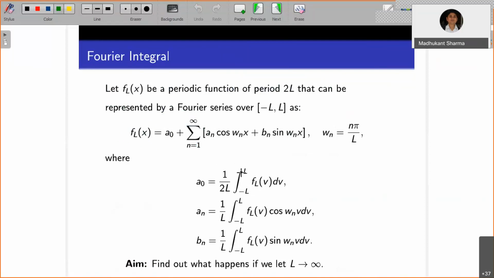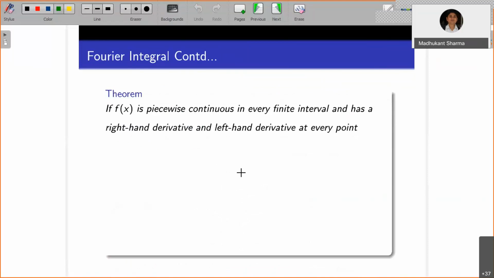So I am directly stating the condition and writing down the respective integral. It is going to be a generalization of the previous theorem to the continuous case. If you take any finite interval, like minus L to L, or 2 to 3 or 4 to 5 and so on, the function is piecewise continuous and has a right-hand derivative and left-hand derivative at every point. That is the very first condition that we have already stated for the previous case.